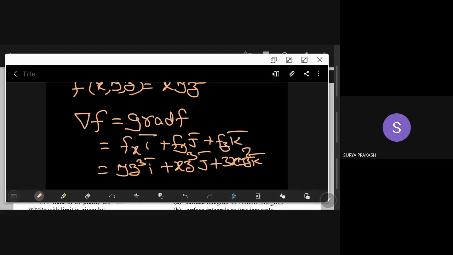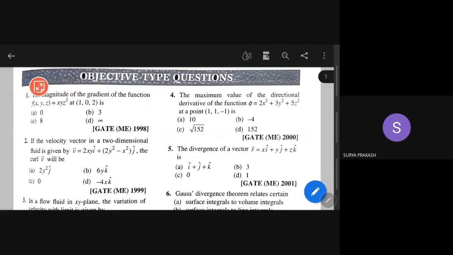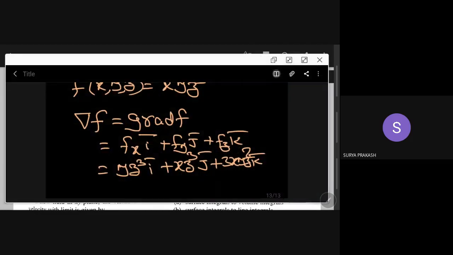But we are asked to calculate this grad at (1,0,2).